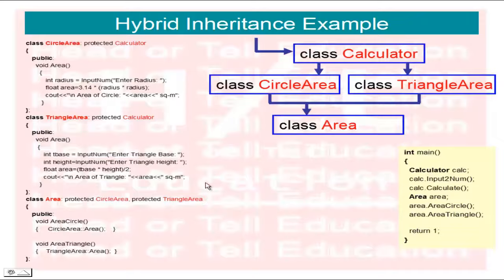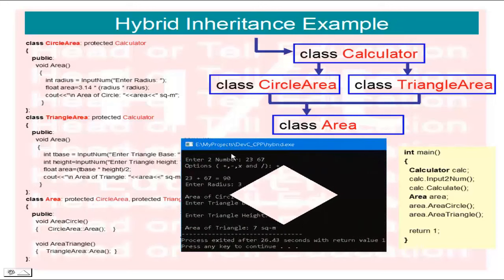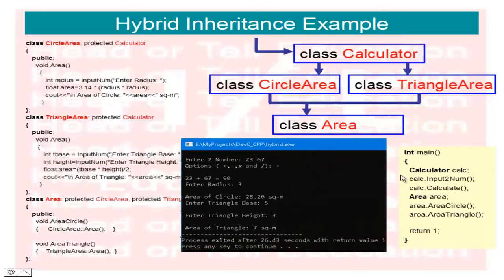Now if you run this code, according to the code, the calculator object takes input of two numbers. According to the example, I have input 23 and 67, then passing the choice plus, so 23 plus 67 equals 90. Now here I have created the area class object.